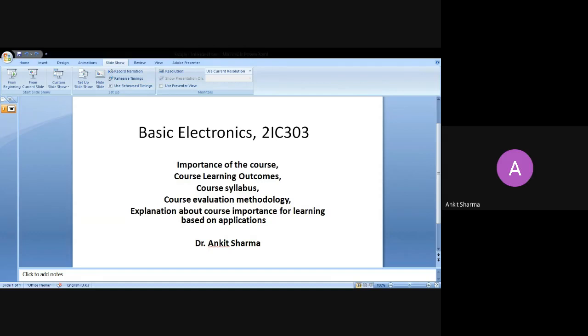So first we start with the importance of the course. Basically, this course is offered to provide you the knowledge about the different analog and digital circuits and their operation. The subject is basically divided into two parts. The first part is regarding analog electronics, and the second part is about digital electronics.